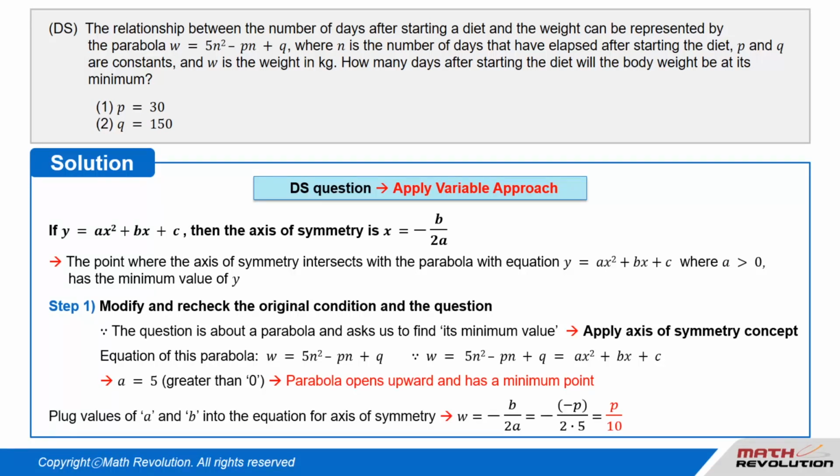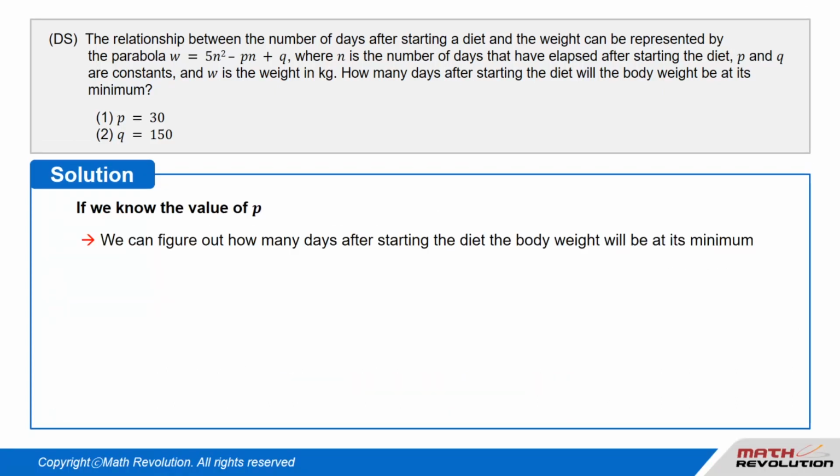If we plug the a and b values into the equation for the axis of symmetry, we obtain n equal to negative b over 2 times a, that equals negative p over 2 times 5, that equals p over 10. If we know the value of p, we can figure out how many days after starting the diet the body weight will be at its minimum.